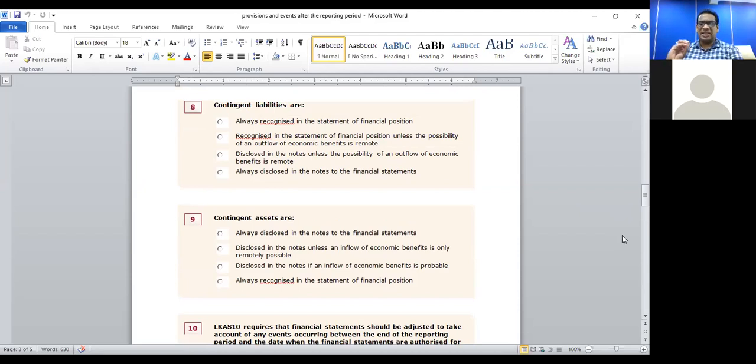But for you to recognize contingent assets in the notes, there should be a probability that in the future, some sort of benefits might accrue to the company. In other words, there should be a significant probability that a future inflow might happen to the company. So the correct answer for contingent assets is answer 3. Disclose in the notes if an inflow of economic benefits is only probable. So for question number 9, correct answer is answer 3.